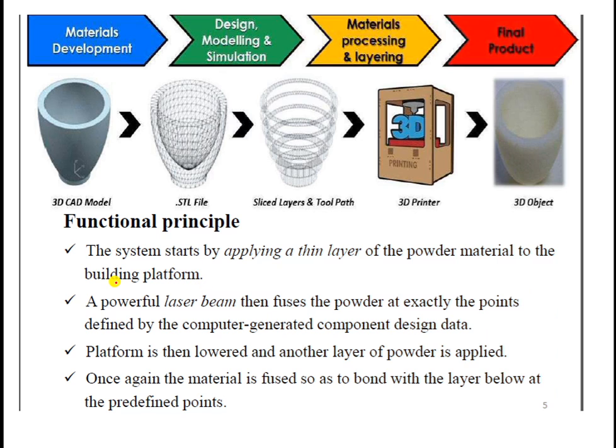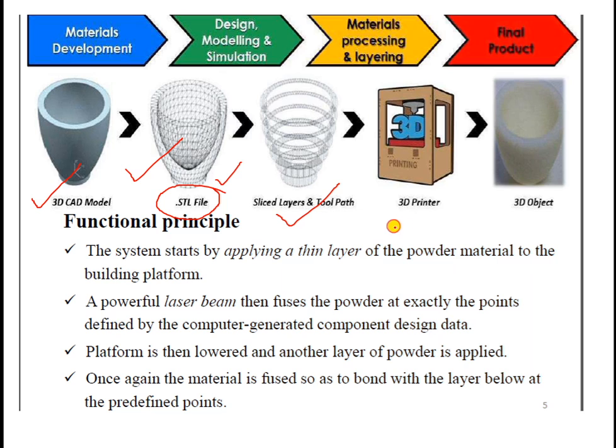Now, what is the basic procedure for carrying out this work? The material development can take place. A 3D model, first of all a CAD model, can be prepared with the help of software and the computer available. It can be converted into an STL file. This file format is very important as far as 3D printing or additive manufacturing is considered. It looks like this, with sliced layers and the tool path, which can be visualized in that particular computer generated file.